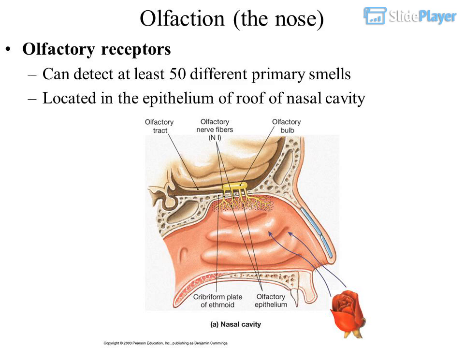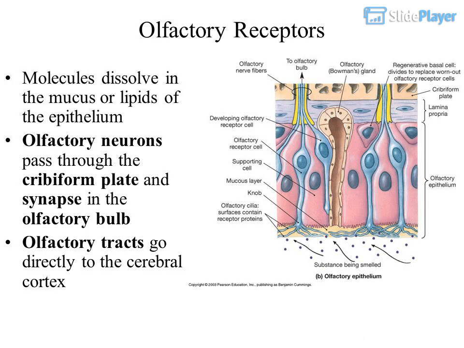Olfaction, the nose. Olfactory receptors can detect at least 50 different primary smells. They are located in the epithelium of the roof of the nasal cavity. Molecules dissolve in the mucus or lipids of the epithelium. Olfactory neurons pass through the cribriform plate and synapse in the olfactory bulb. Olfactory tracts go directly to the cerebral cortex.